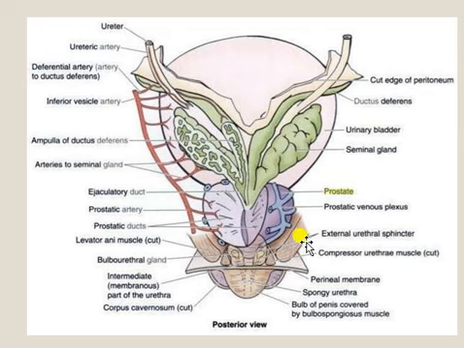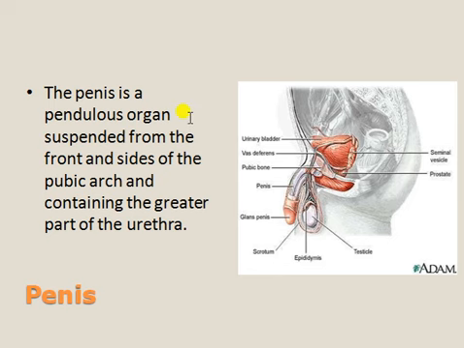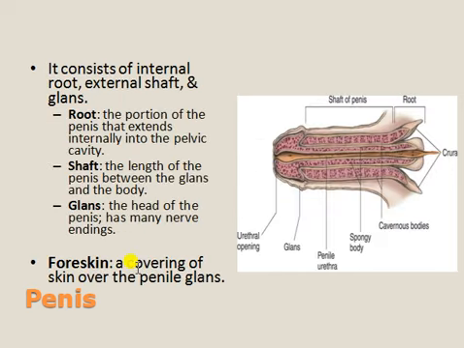This is overall the structure of the prostate gland along with the seminal vesicles. Next, come to the penis. It is a pendulous organ suspended from the front side of the pubic arch and containing the greater part of the urethra. It's divided into three: root, shaft, glans.